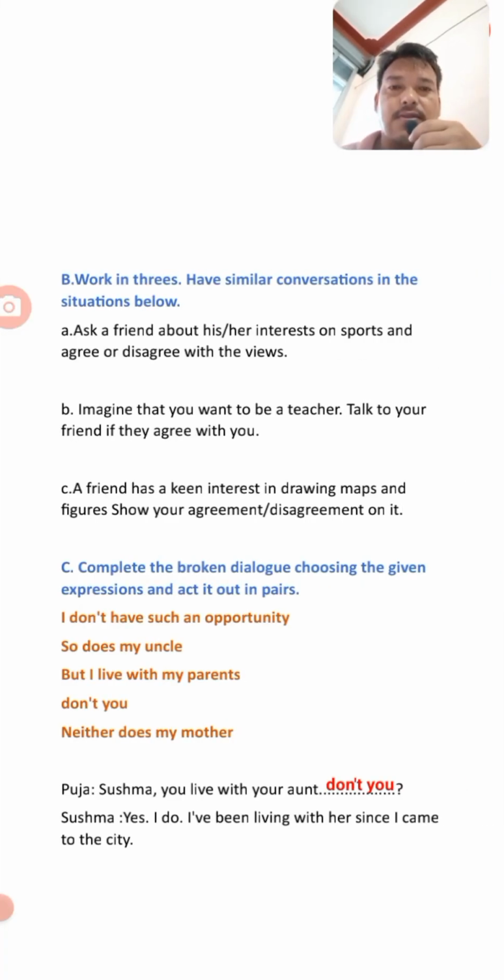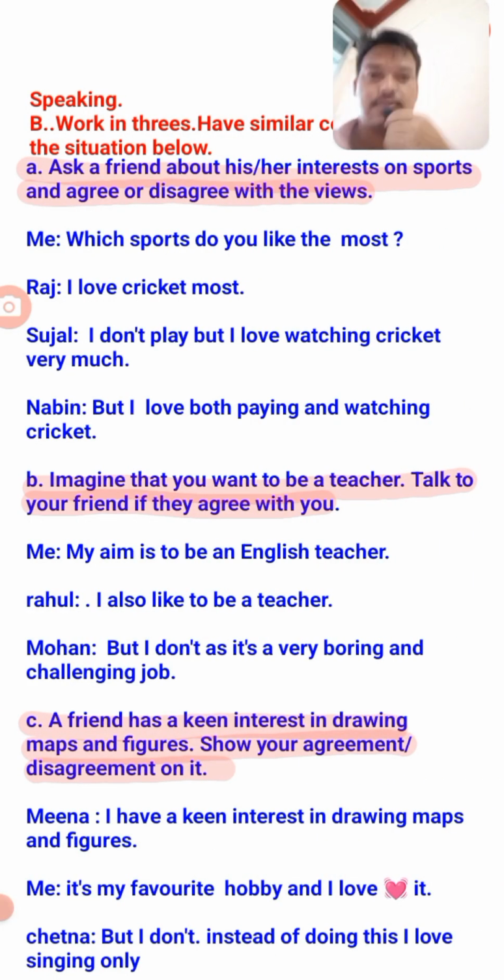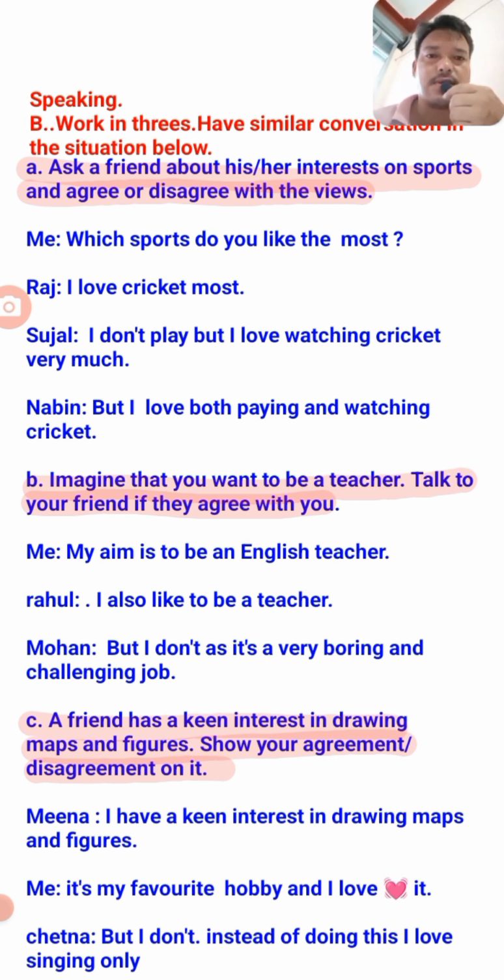Here is the exercise, question B. Walk in threes and have a similar conversation in the situation below. Students, you are given a clue here, and you have to use this clue and make a conversation in three. The situation is: ask a friend about his or her interest in sports and agree or disagree with the views. So you have to make a similar conversation in threes. Let's have a look at the answer I have solved here. So here is the solution, students, the solution of exercise number B.